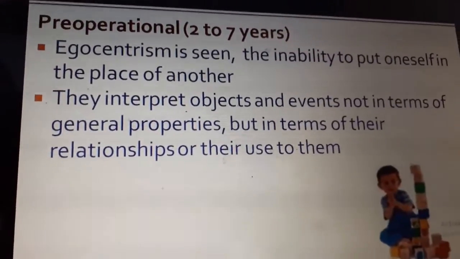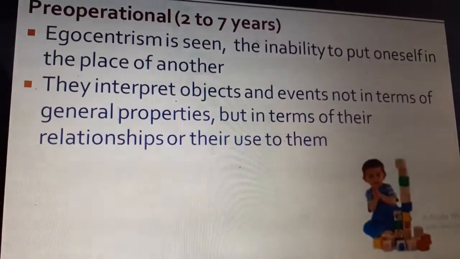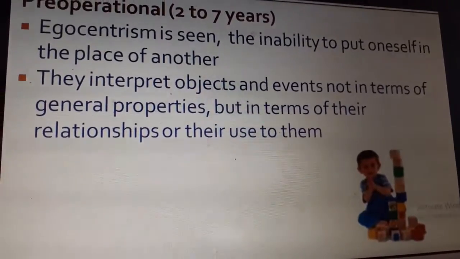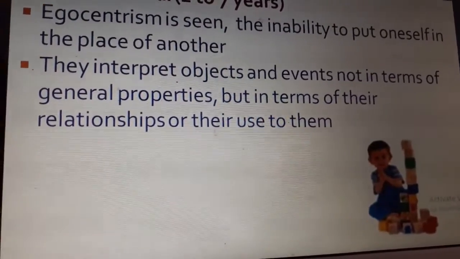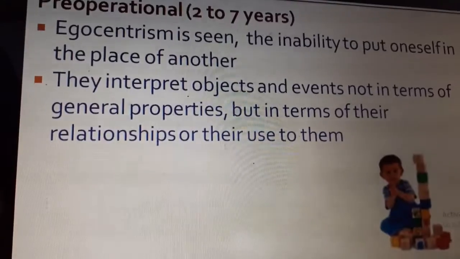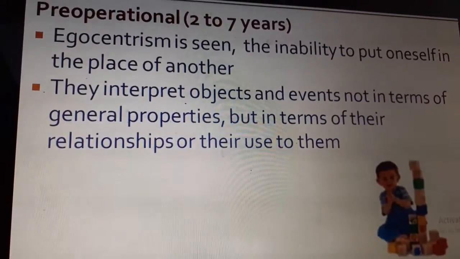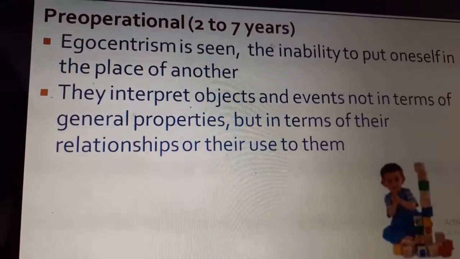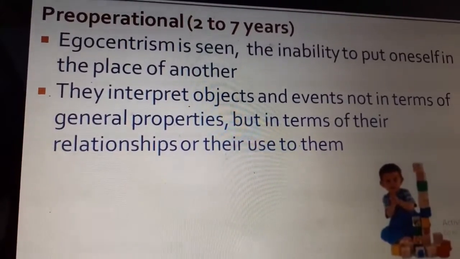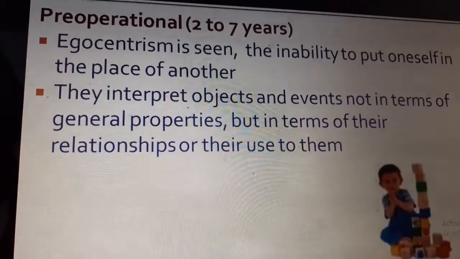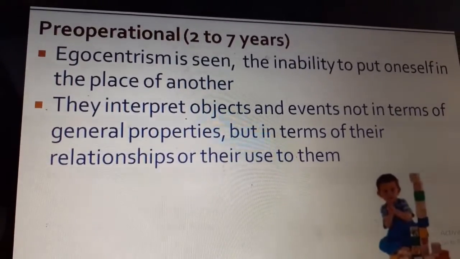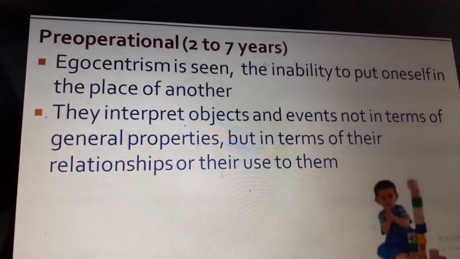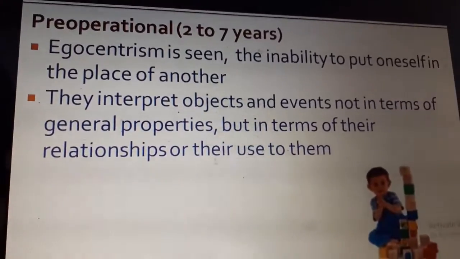Next one is the pre-operational stage. This is for between 2 to 7 years. This is the stage where they interpret objects and events not in terms of general properties but in terms of their relationships or their use to them. For example, a toy car they might imagine and think to be a real car for them to go around to school, to go around shopping.